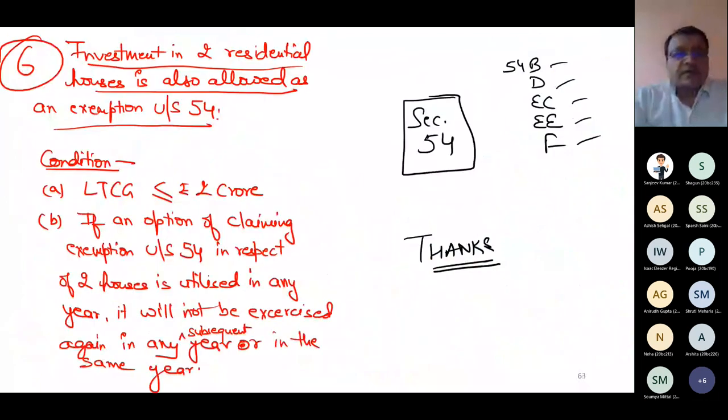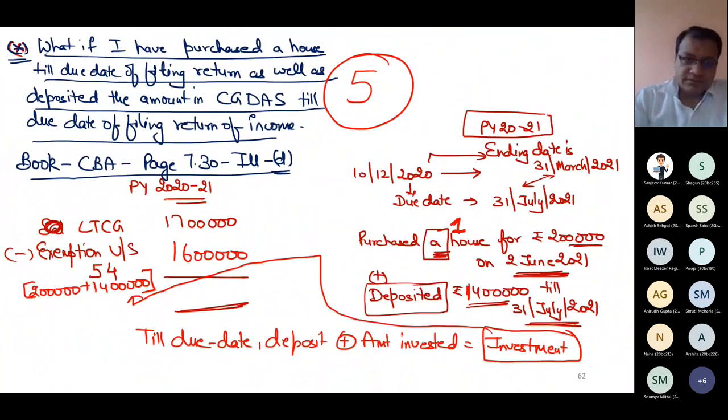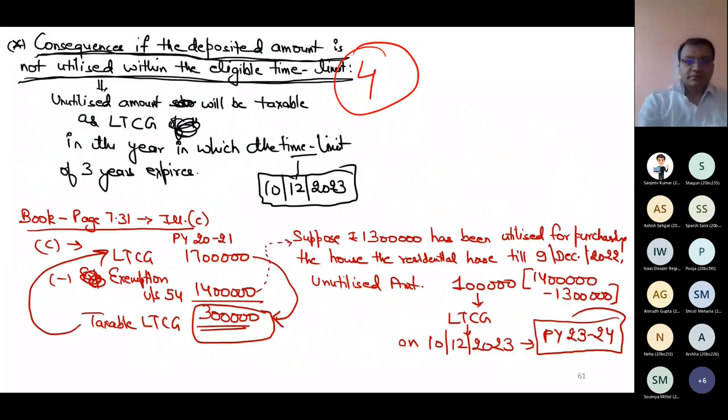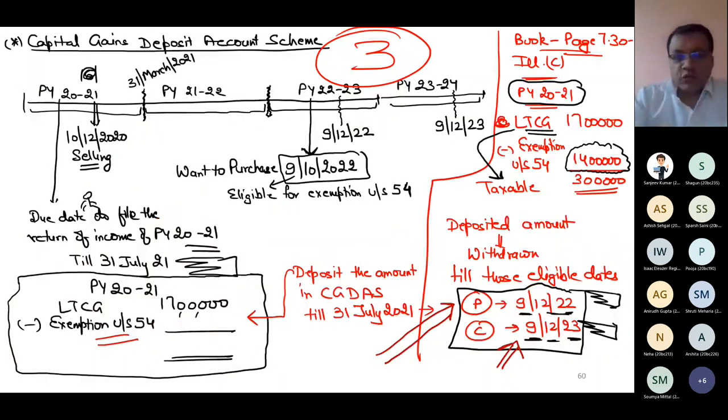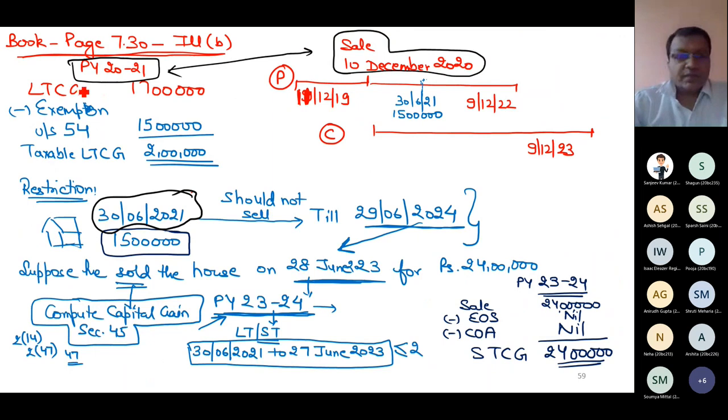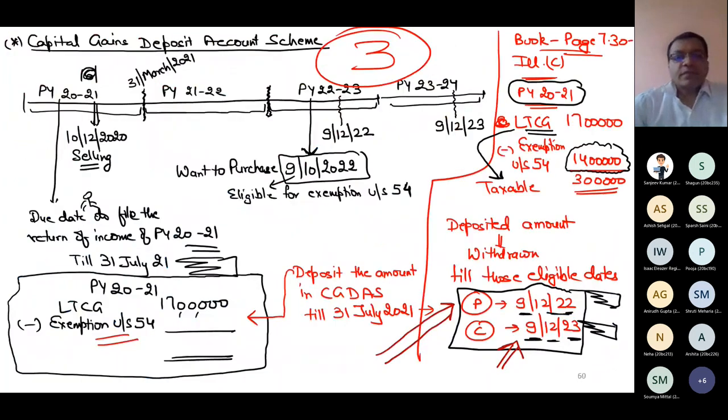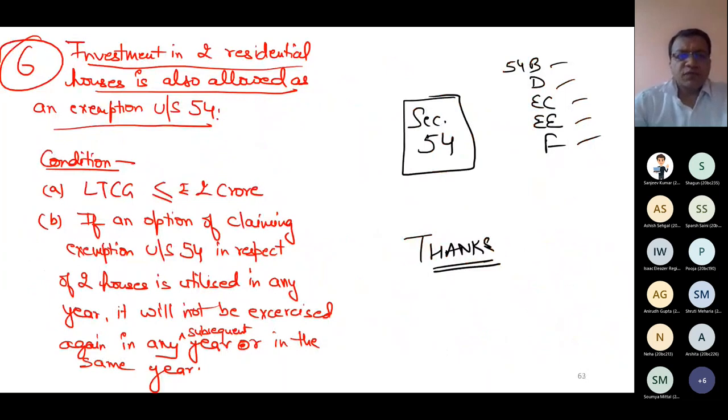After this, just like 54, capital gain deposit account scheme, the same provision of 54 is applicable in 54B.